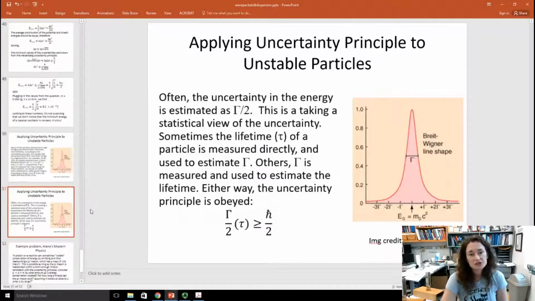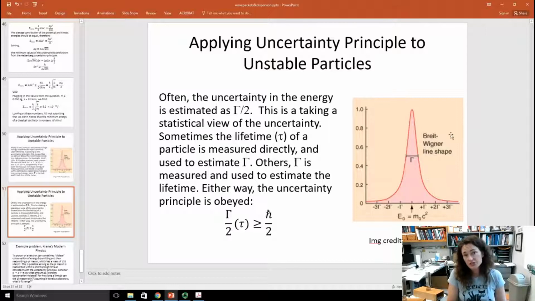Now often the uncertainty in the energy is therefore estimated as half of the full width half max, or gamma over 2. And this is taking a statistical view of the uncertainty, really, because if you think about it, what we've done is we've measured the mass for a whole bunch of these types of particles and just gotten a distribution of what those look like and plotted them out, okay?